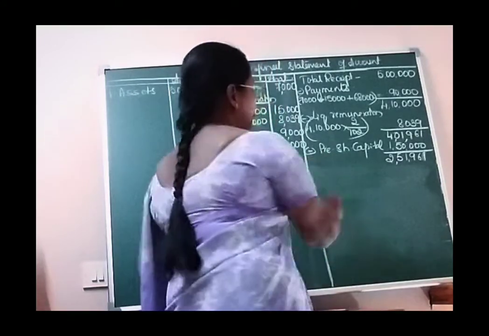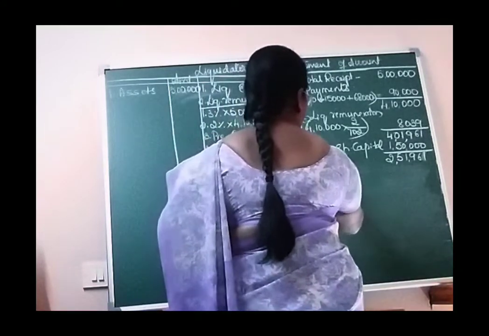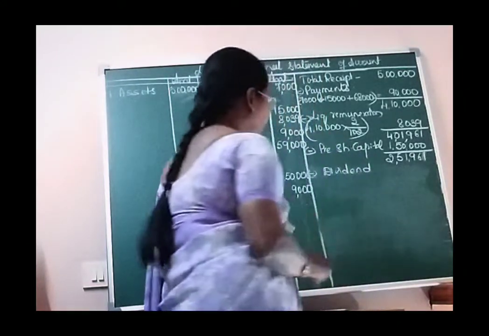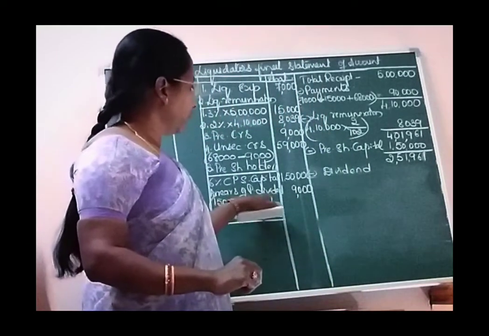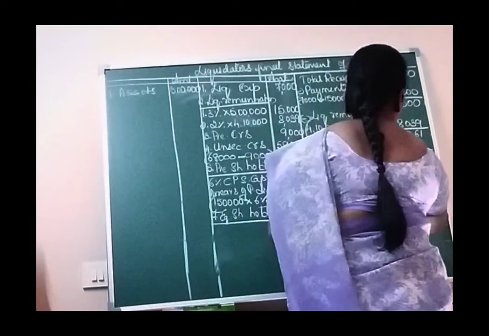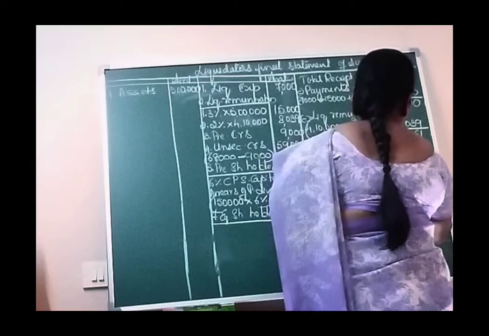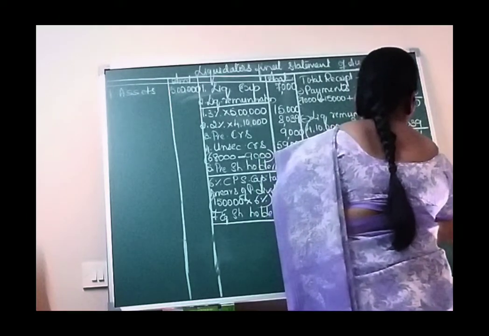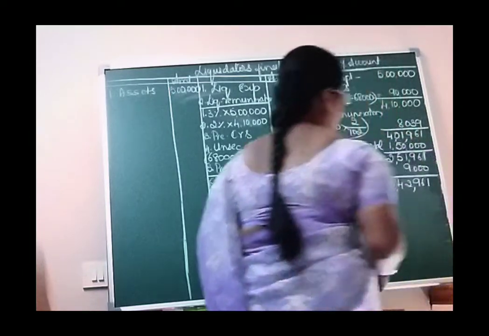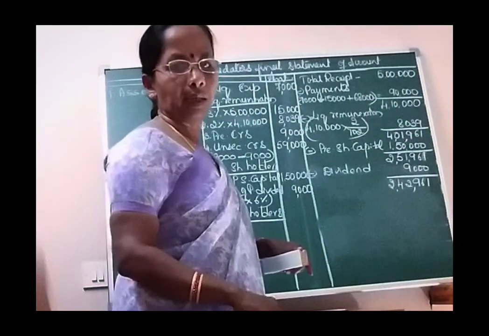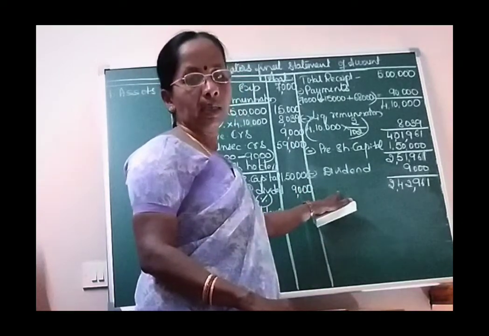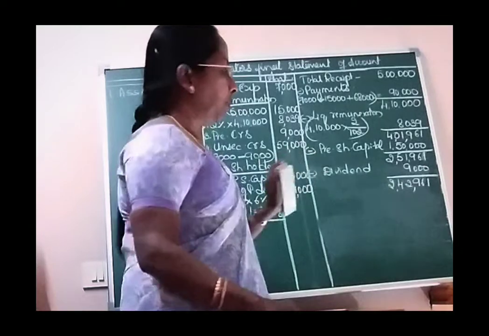After deducting preference share capital. But we have also made a payment of dividend. You are seeing here, dividend of rupees 9,000 is also already paid. So if you deduct that, the balance available is 2,42,961.